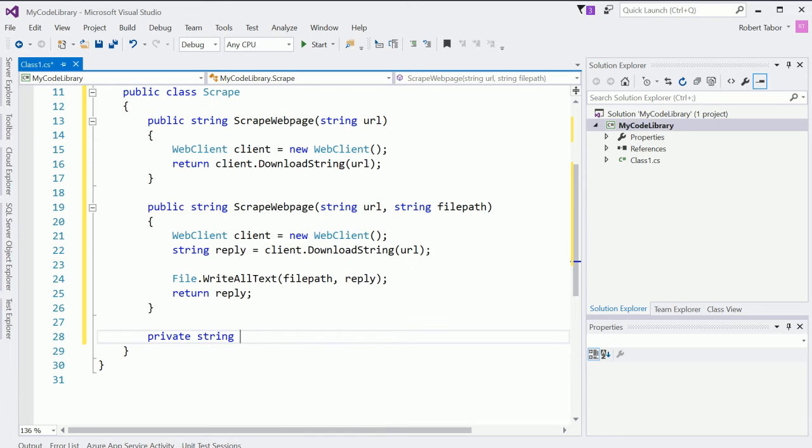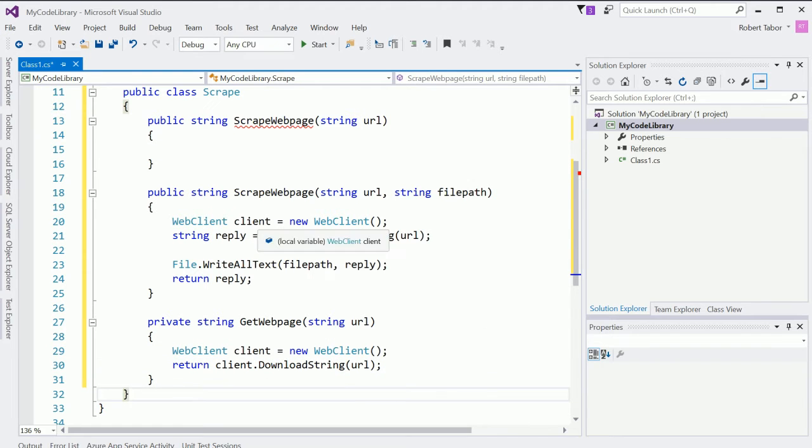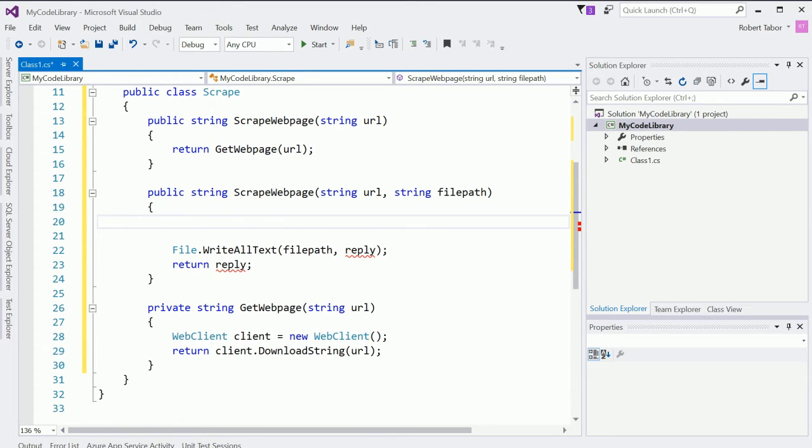Private string GetWebPage, all right, and we'll pass in the URL, and now both of these can just call GetWebPage like so, and here we'll go string reply equals GetWebPage.